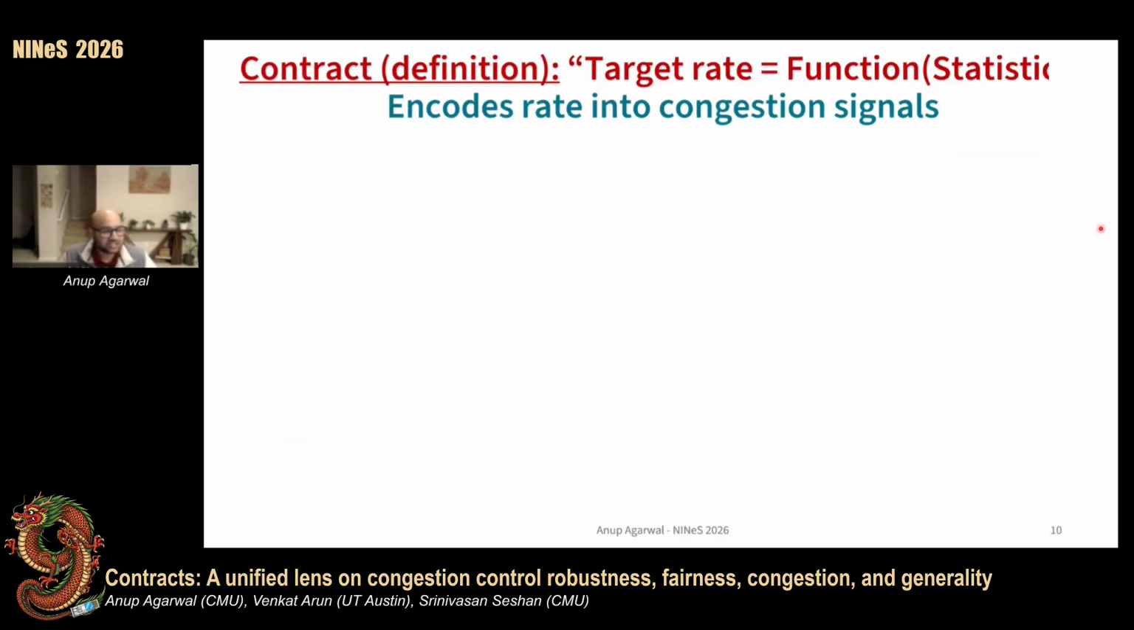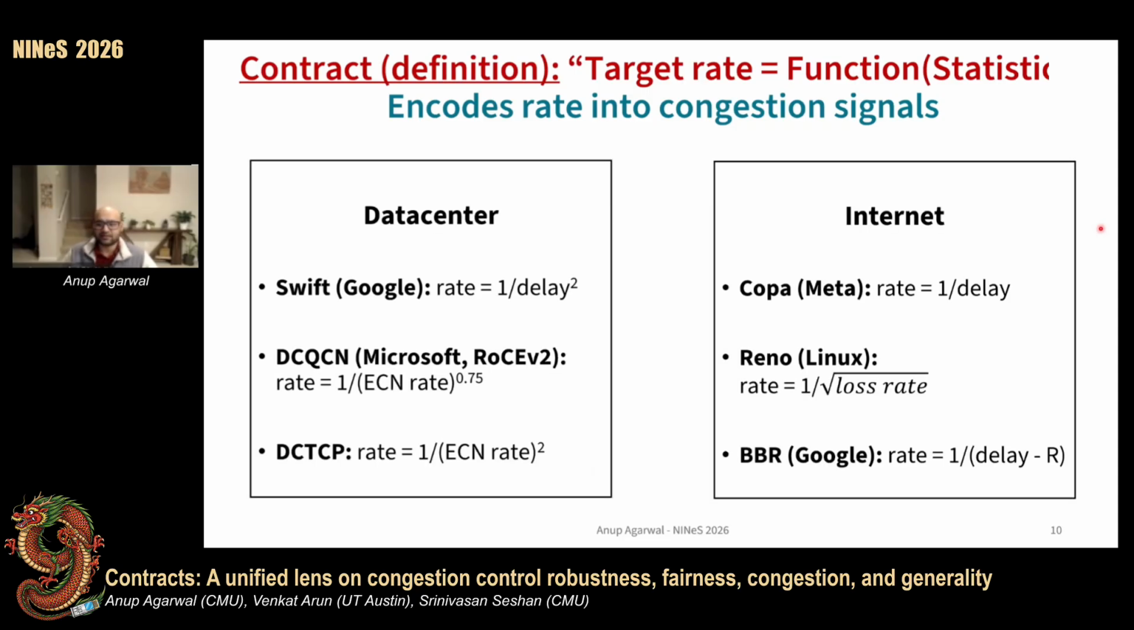Now, while I showed this interpretation for Reno, all congestion control algorithms coordinate in the same way. They all have a contract that is a function that encodes rate into congestion signals. So here I've shown contracts for some of the popular data center and internet congestion control algorithms.